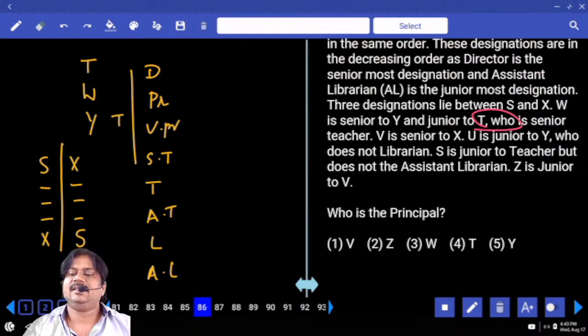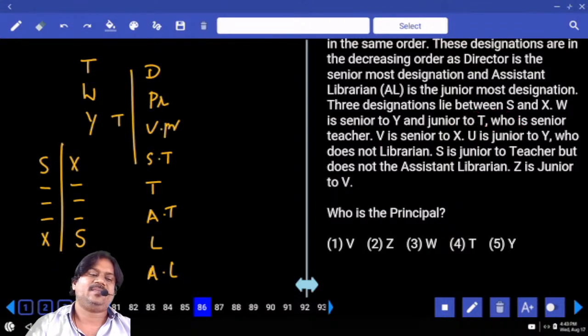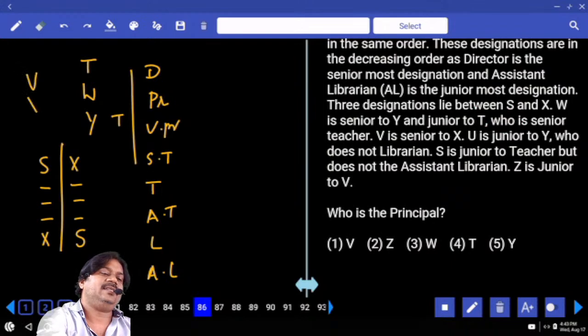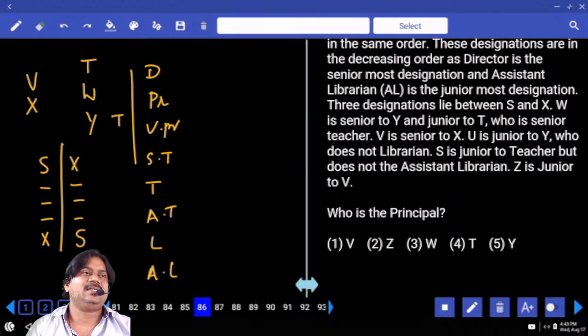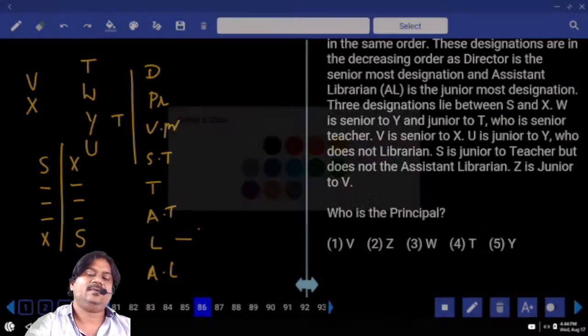No. Next, V is senior to X. V is senior to X. Is it the position? But we can't say how many persons are in between them. We have no confirmation of any gap. Next information, U is junior to Y. U should come below Y, right. Next information, Y is not librarian. Y is not librarian, so that is not the place for Y.